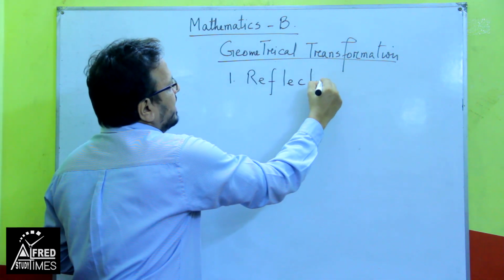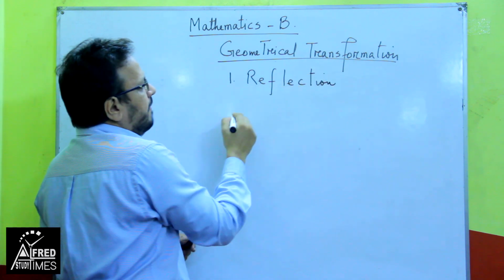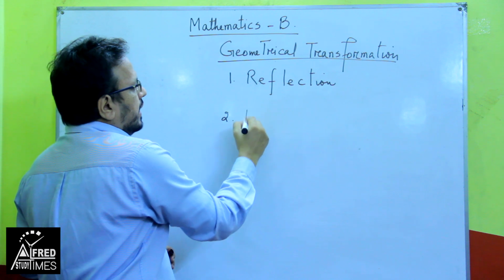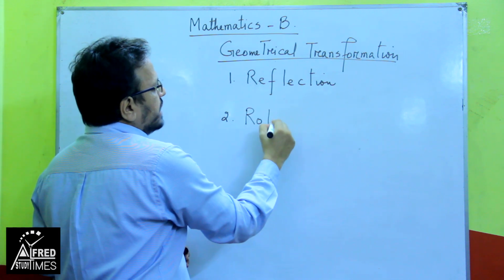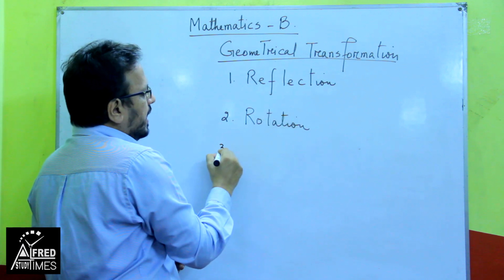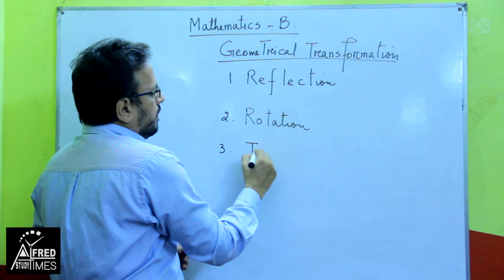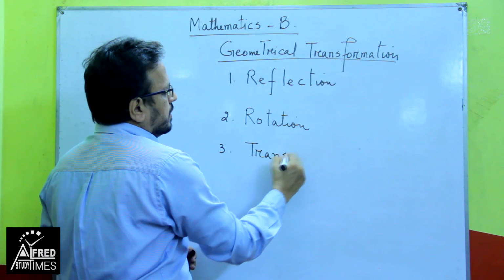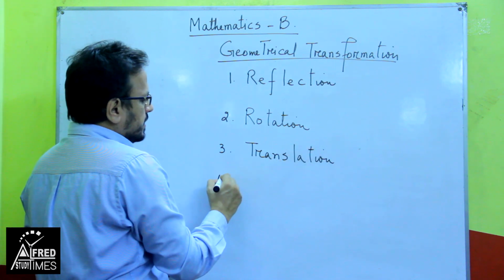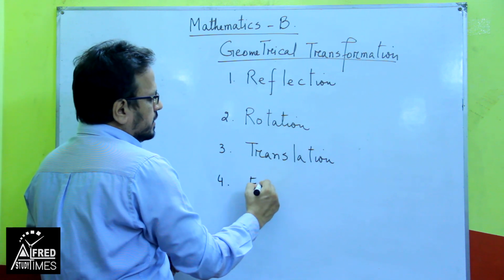The word itself explains what reflection means. You are familiar with these words. Next is rotation. Next is translation. Number 4 is enlargement.